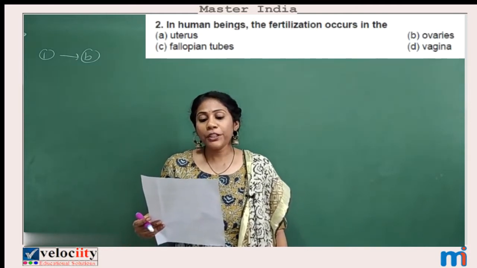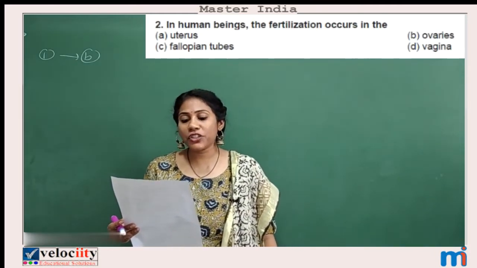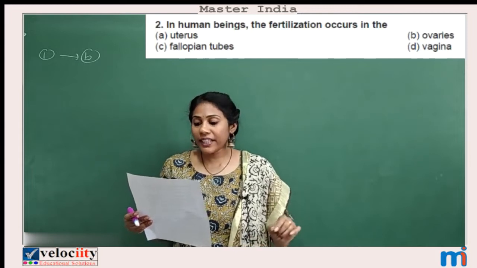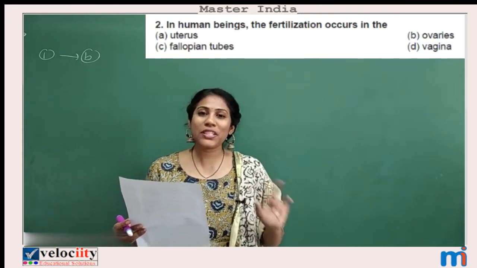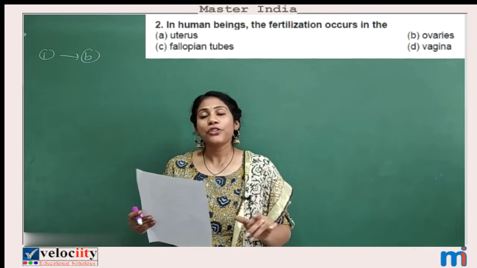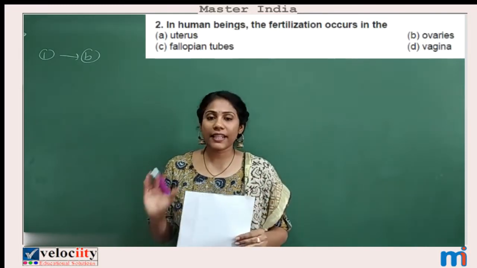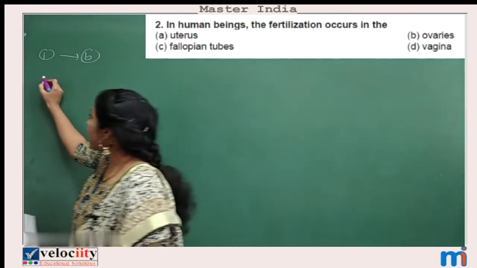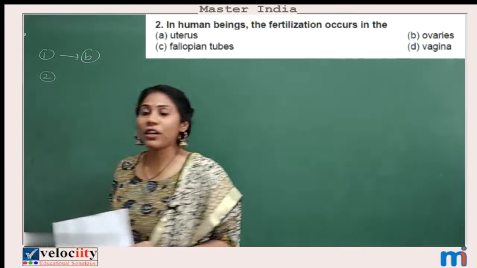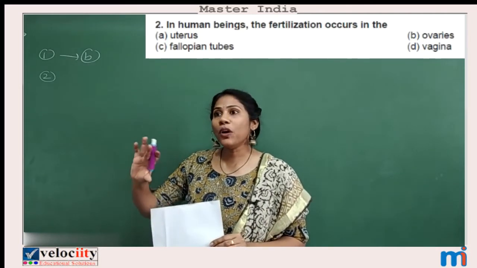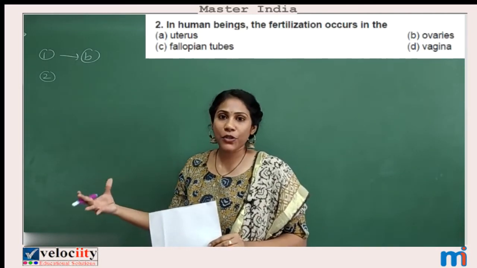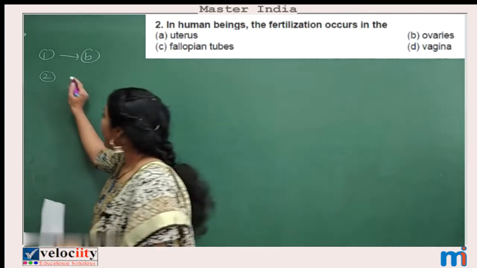Second question. In human beings, fertilization occurs in uterus, ovaries, fallopian tubes, or vagina. Most important question. So where does fertilization take place? What do you mean by fertilization? It is the fusion of the male gamete with the female gamete. So can you all name the different parts of the female reproductive system?